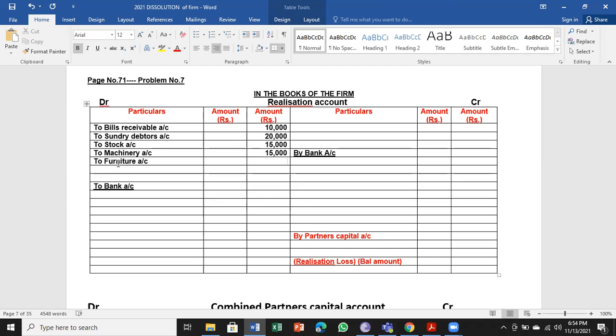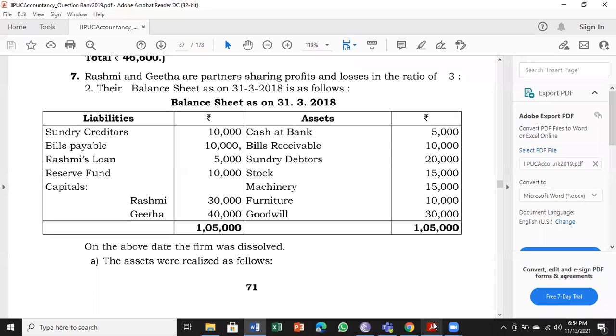To furniture account, 10,000. To goodwill account, 30,000. So all 6 assets which can be converted into cash has been debited.